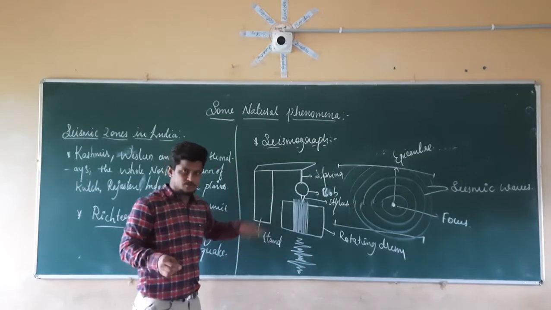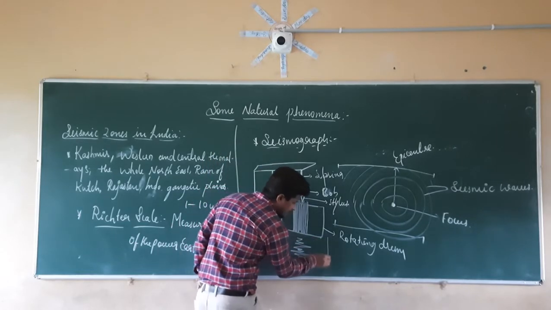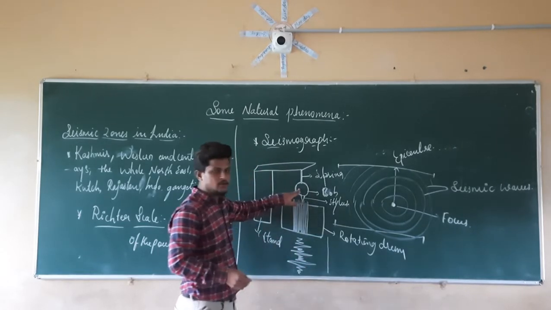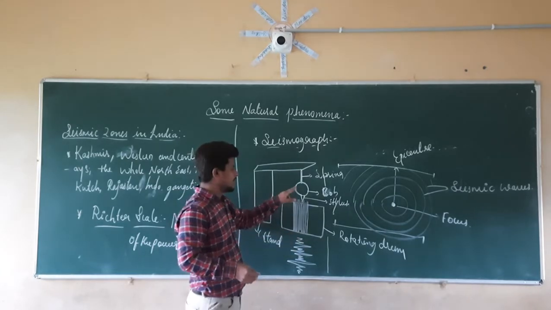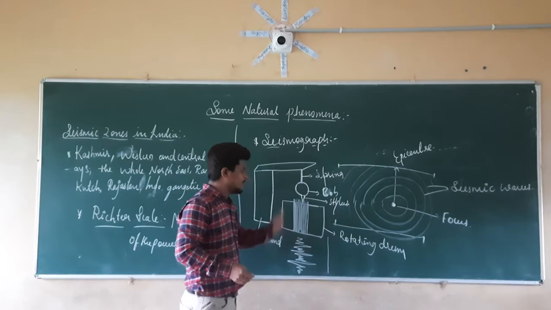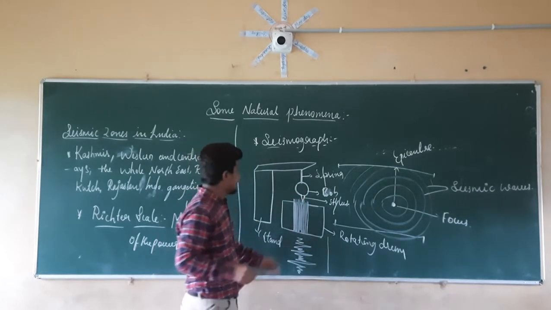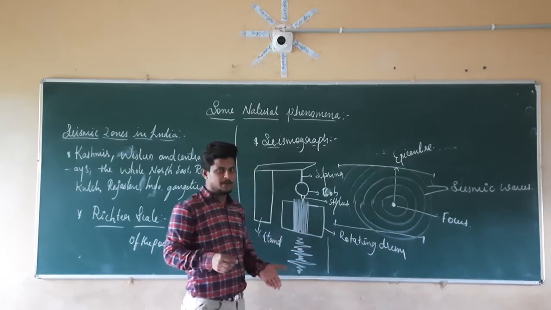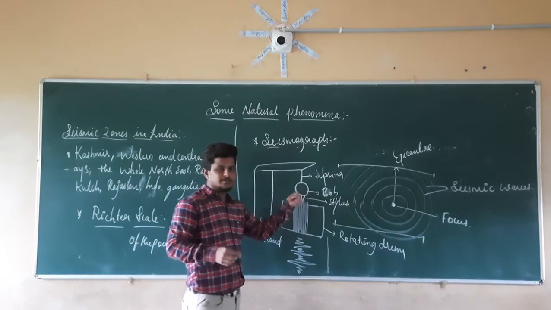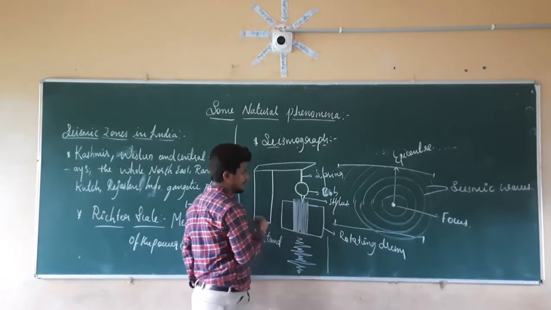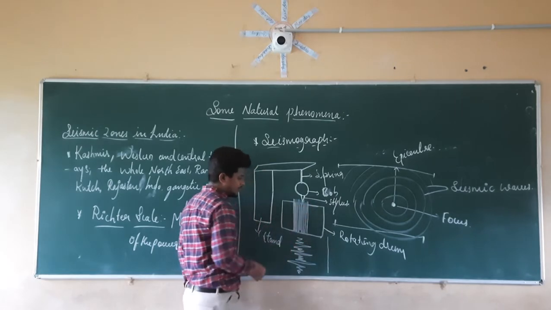Right? If there is no shaking of the earth, the line should be like this. If the earth is not vibrating, this is not going to shake either. So the drum is continuously rotating, but the stylus is going to give only a straight line. If the earthquake happens and the earth starts to vibrate, these things also start to vibrate in the to and fro direction along with the stylus, so that the stylus is going to draw the graph like this.